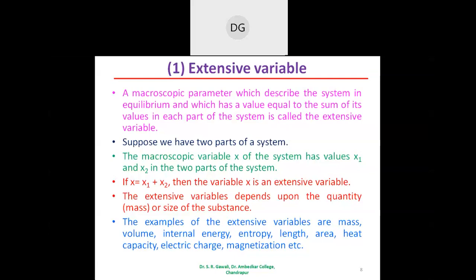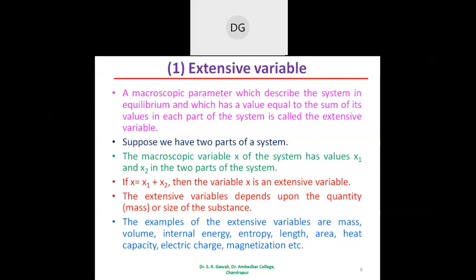The volume of each part of the system is added together. V1 is the microscopic variable in one part of the system, V2 is the microscopic variable in the other part, and V3 is the microscopic variable in the third part, and all these are added together to get the macroscopic variable.